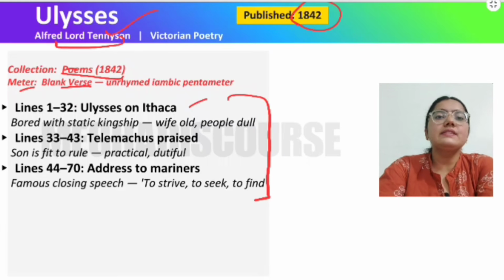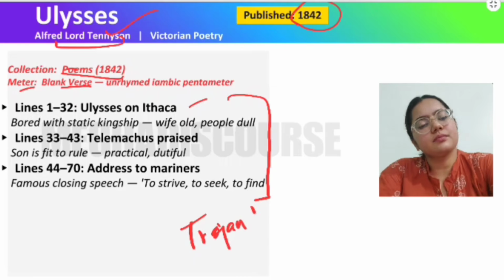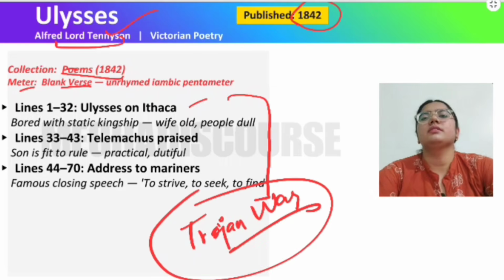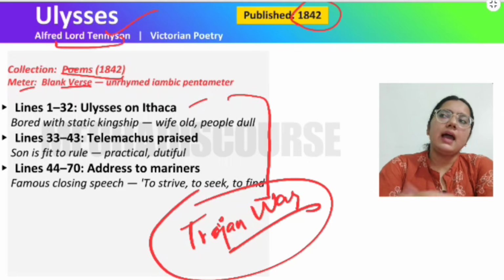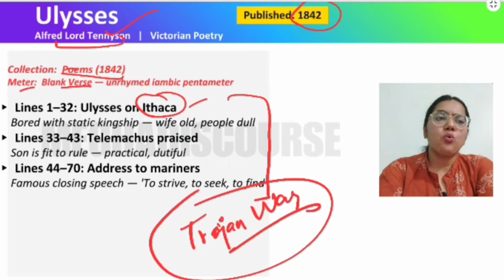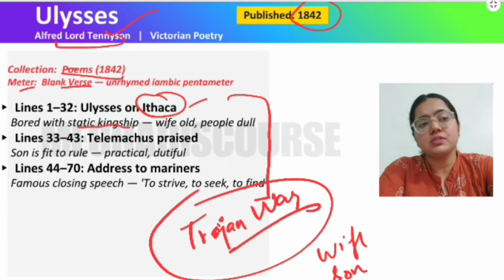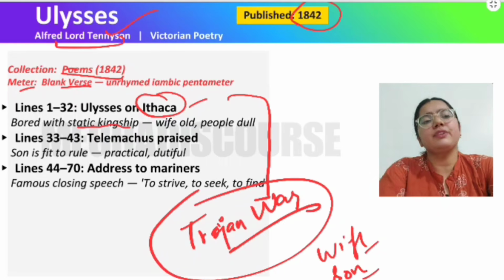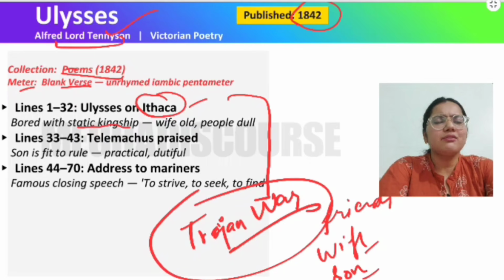So first we have Ulysses on Ithaca. Who is Ulysses? He was a character in Homer's Odyssey. He was fighting the Trojan War. Now Ulysses has come back home. Ithaca is the home of Ulysses. Now he is at home and he is not fighting anymore, but he is bored with the static kingship. He has a wife, he has a son who is Telemachus, and he has some friends there, but he is bored because after retirement, when we do not have any job, we feel bored, like what should we do now?